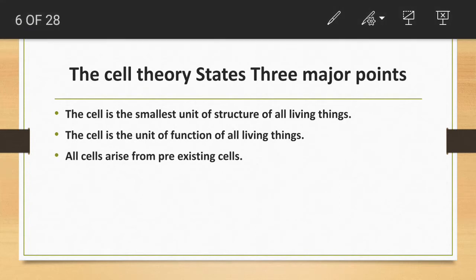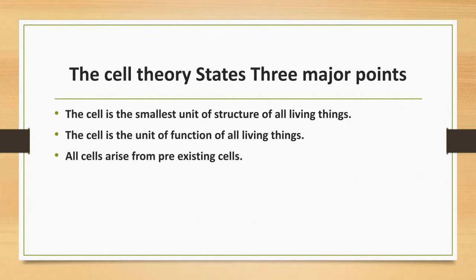The cell theory states three major points. First, the cell is the smallest unit of structure of all living things. So, the cells are the small structures of living things. Second, the cell is the unit of function of all activities. So, the cell has its own structure and this structure gives a particular function.